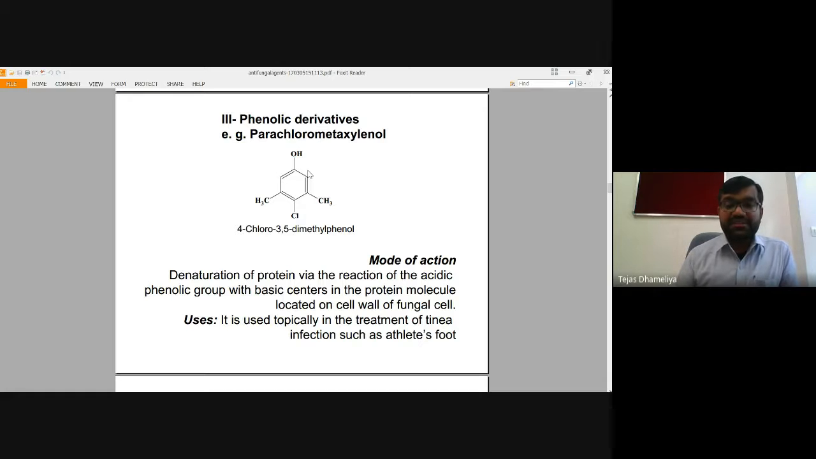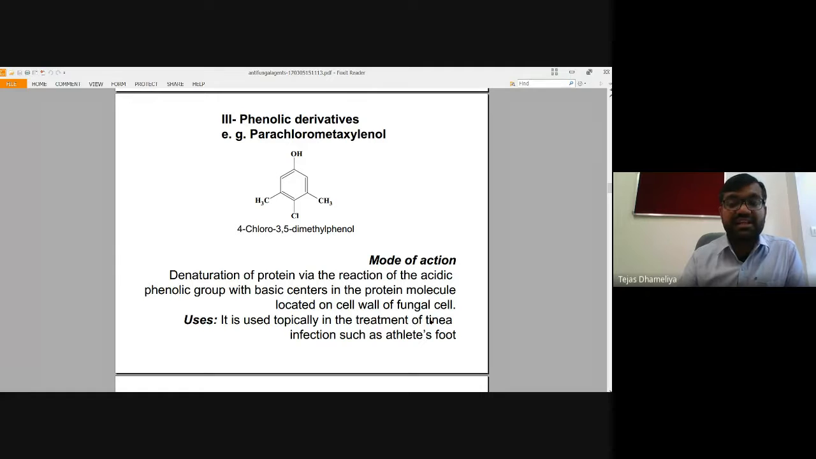Okay, and that is used in treatment of a tinea infection, which is called athlete's foot. So this is an infection in which the foot gets swollen, which is why it is called athlete's foot, and that infection is due to tinea.